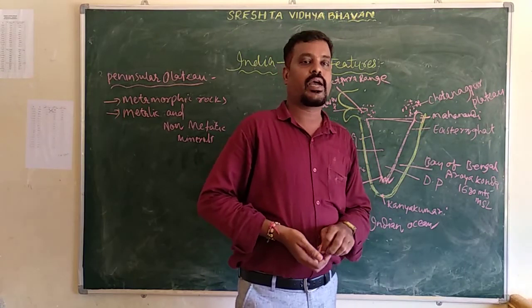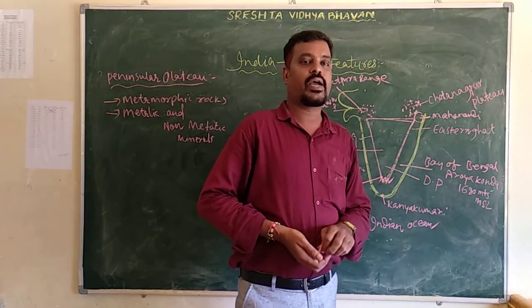Here the rivers are non-perennial rivers. Non-perennial rivers are those that flow only in the rainy season, and in the summer season they dry up. Examples are the Mahanadi, the Godavari, the Krishna, and the Kaveri. These are examples of non-perennial rivers. In the last class, I already told you about perennial rivers, those that flow throughout the year, from January to December.